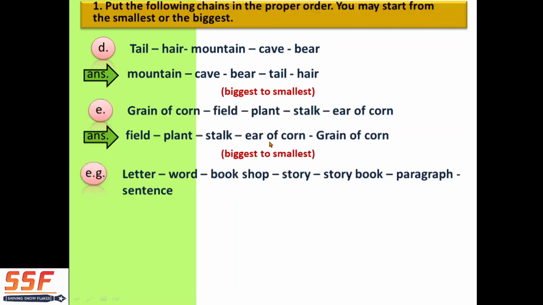Then ear of corn, okay, you can see the ear of corn, and then the grain of corn. So okay, ear of corn means the corn, the middle one, and then the grain of corn. This example I have told you before, and we will see it in detail.